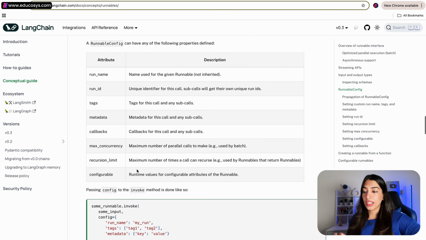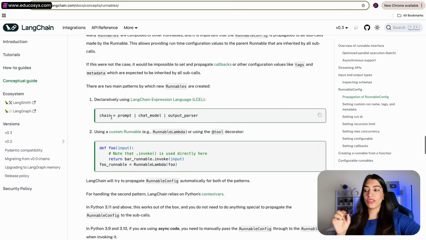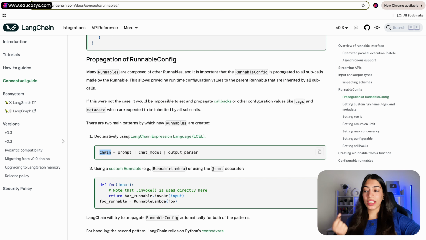If you go down and look at the examples, this is one of the examples that they have given us. You can create a chain of prompt, then pass it to your model, and then you can pass it to your output parser. Each step is divided by this pipe operator. It is very easy to understand. Whatever will be the output from this prompt, that will be passed to the chat model. Whatever will be the output from this chat model, that will be passed to this output parser.